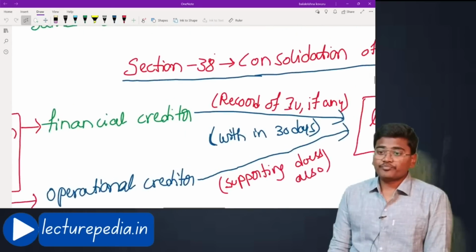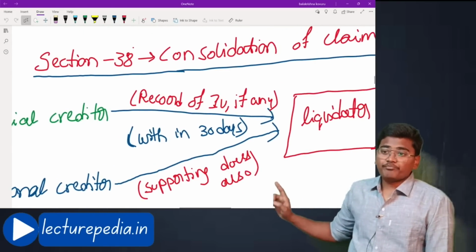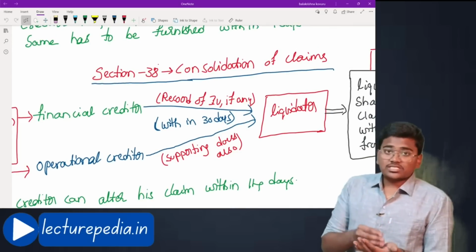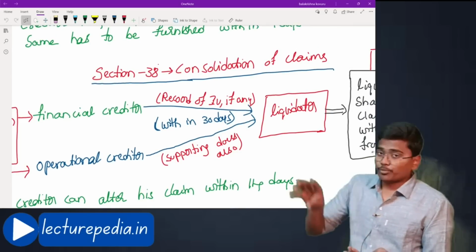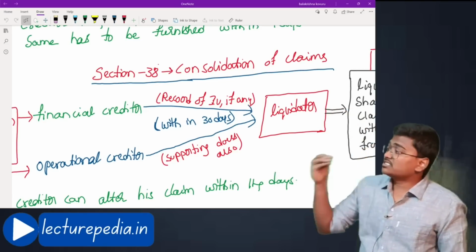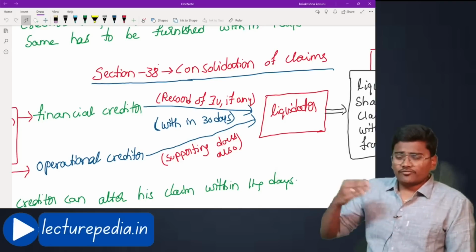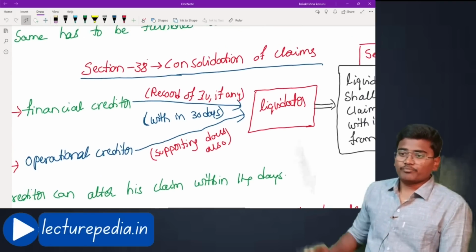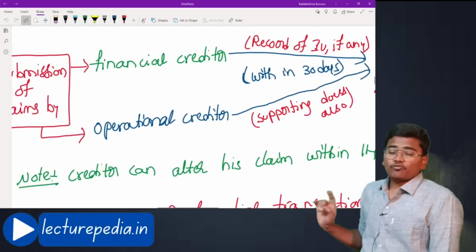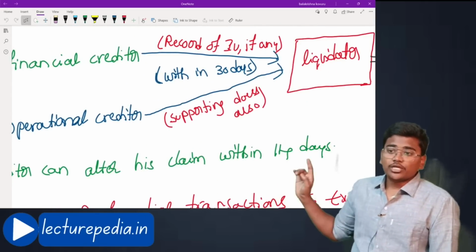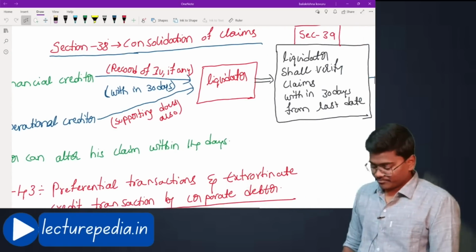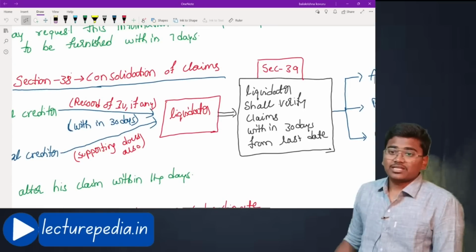Along with the claims, the financial creditor has to submit the record of information utility, if any. Okay, if the record relating to this loan given by the financial creditor to the corporate debtor is available with the information utility, such record should also be submitted to the liquidator. If there is no record, it is not required to be submitted. That is the reason why you can find there "if any". And in case of an operational creditor, along with the claim, he should submit the supporting documents relating to confirmation of the claim. Okay, to whom they will submit? To the liquidator they will submit. That is section number 38.